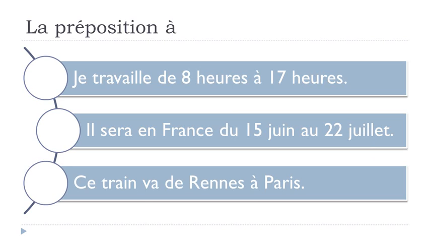And the last example that we can have, ce train, this train, va, so goes, de Rennes à Paris. Okay, and in that case, we just put the name of the towns, de Rennes à Paris. But then in that case, the concept is this to, but then it is combined with de, and then remember de with the articles, and it will change, so in that case it would be du. All right.